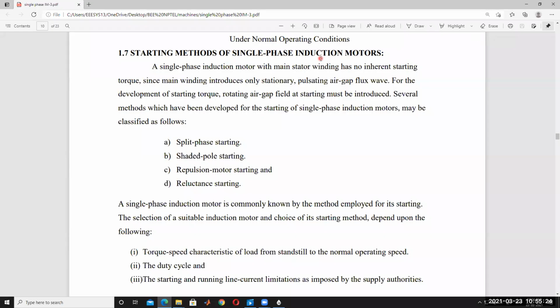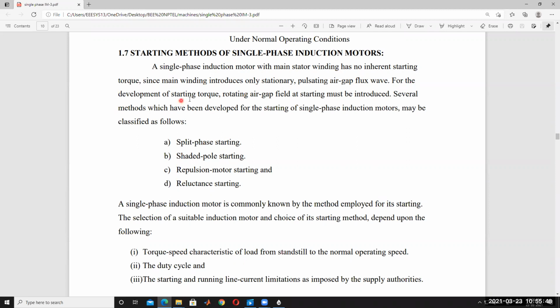Single phase induction motor is not self-starting, so that's why starting methods are required. In a single phase induction motor, starting methods are required. So these are the different types of methods. A single phase induction motor with the main stator winding has no inherent starting torque, since the main winding introduces only a stationary and pulsating air gap flux wave.